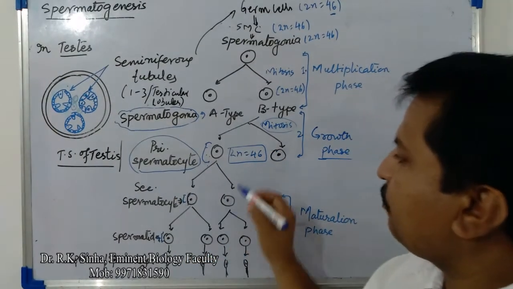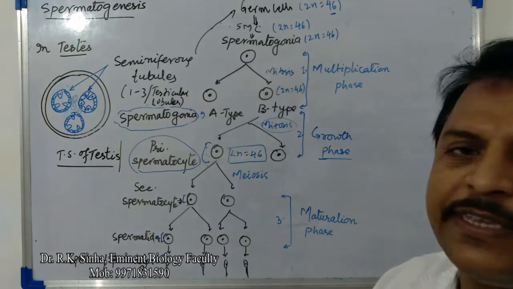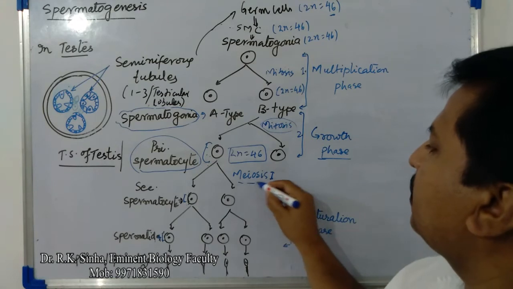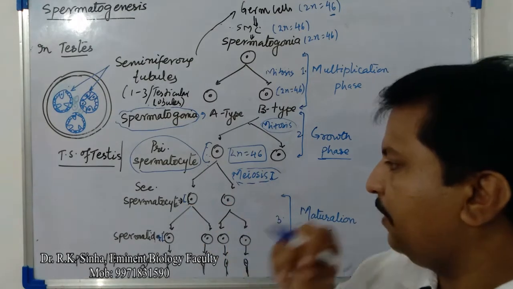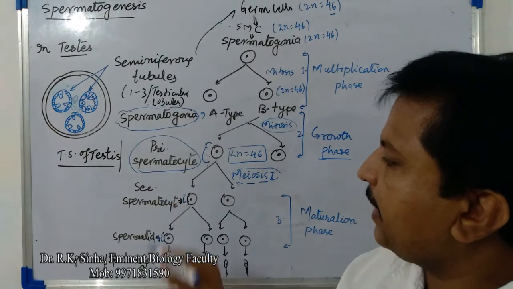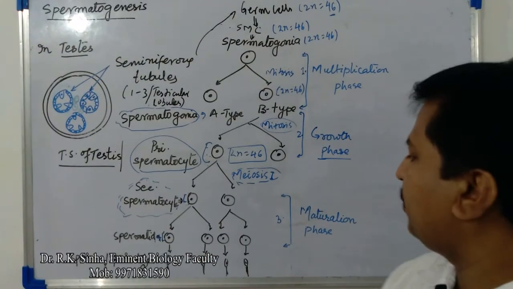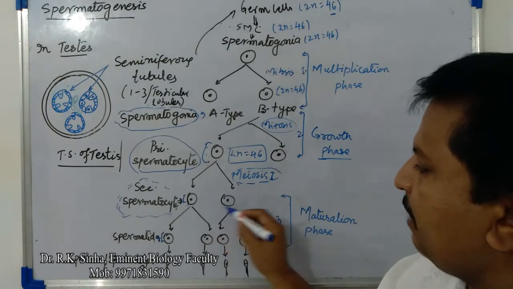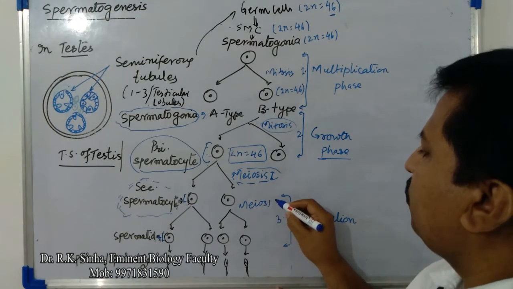Now this primary spermatocyte completes its first meiotic division, meiosis 1. After meiosis 1, it will form the secondary spermatocyte, and this secondary spermatocyte gets matured. It will go through the process of maturation and complete the second meiotic division, meiosis 2.